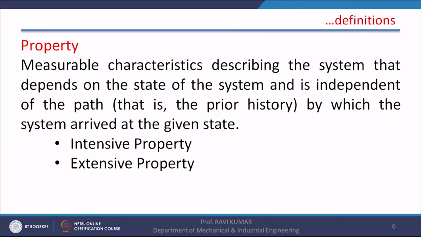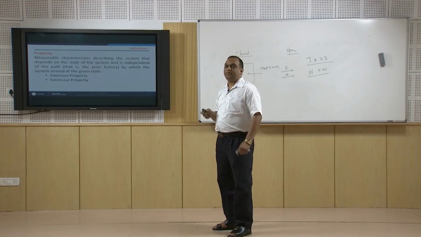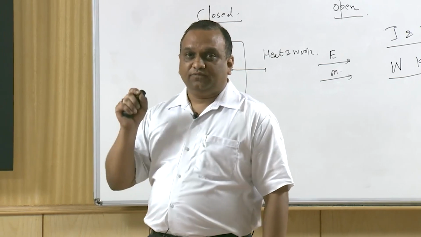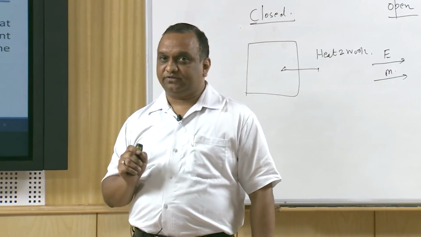Now property. Property is a measurable characteristic describing the system that depends on the state of the system and is independent of the path by which the system arrived at the given state. The property of the system can also be derived from the measurable characteristics of the system, for example enthalpy and entropy. And in order to describe a state of the system, we require a minimum of two properties of the system.